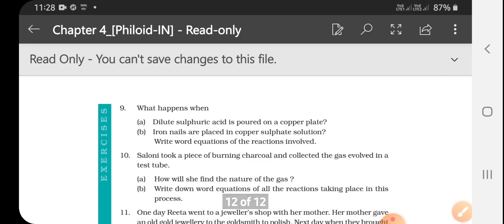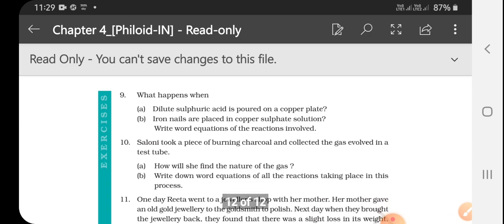What happens when dilute sulfuric acid is poured on a copper plate? Copper will not react with dilute sulfuric acid because copper is very less reactive, so the reaction will not take place. The next question: iron nails are placed in copper sulfate solution and you have to write the word equation.